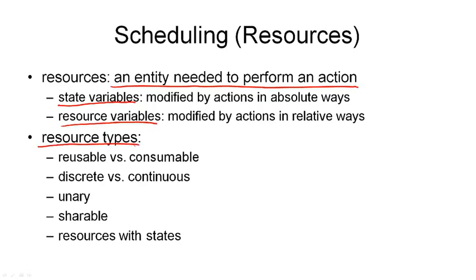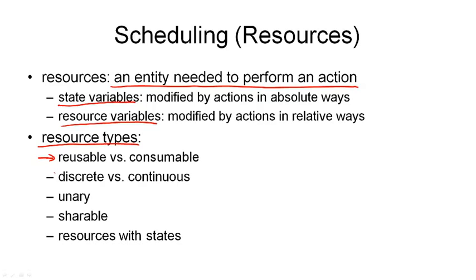Now, there are a number of different resource types that we can distinguish, and often the algorithm for solving scheduling problems is associated with a given resource type. The most common distinction we often see is of reusable versus consumable resources. Reusable resources are, as the name suggests, reusable, so they are available to another action after one action has completed. This could be, for example, a truck that we use to transport something from one location to another. After the transporting is done, the truck is available to another action. Consumable resources, on the other hand, are used up by the action. An example of that would be the fuel used by the robot.